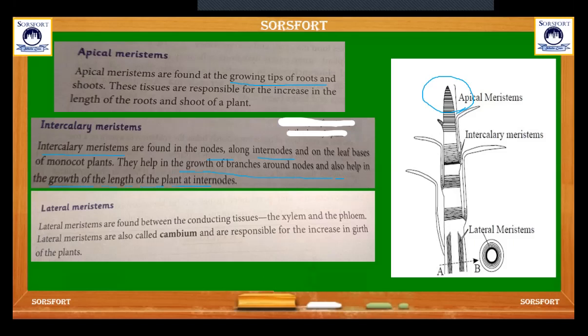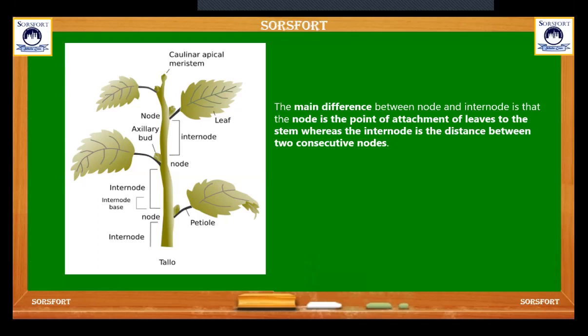Then come to lateral meristem. These are found in the conducting tissue, that is xylem and phloem. Lateral meristems are also called cambium and are responsible for the increase in the girth of the plants.